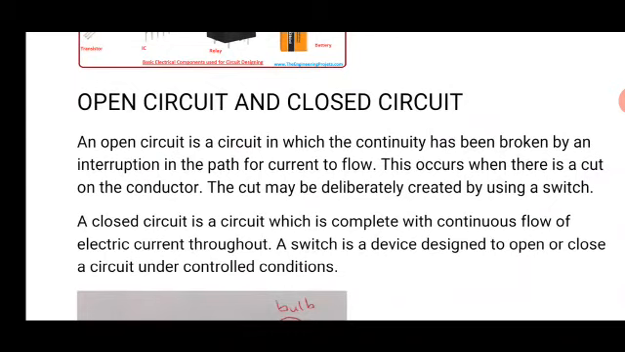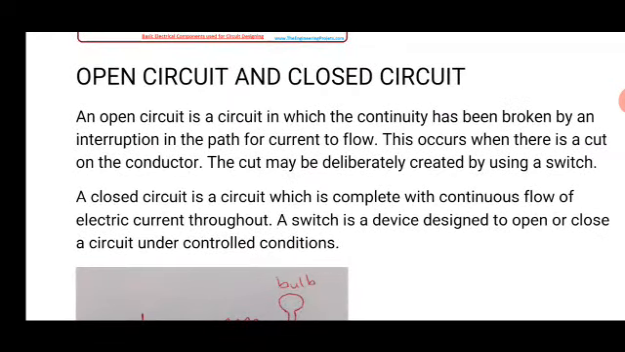The cut may be deliberately created by using a switch, or you intentionally cut the circuit. Maybe you don't need the current to flow at that particular time, then you can make it open by switching. A switch is just there to create a gap for the circuit to become opened. When you turn off the switch, there is a gap and the current stops flowing.